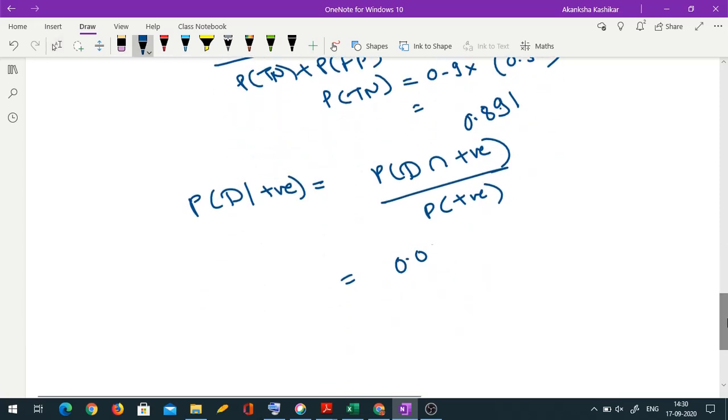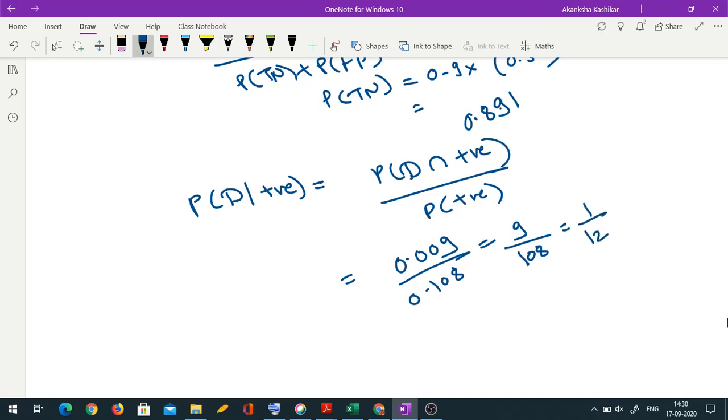So 0.009 upon 0.108. That means 9 upon 108, so it is 1 by 12.